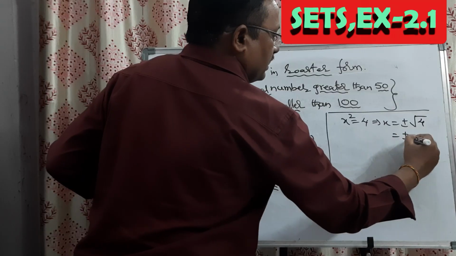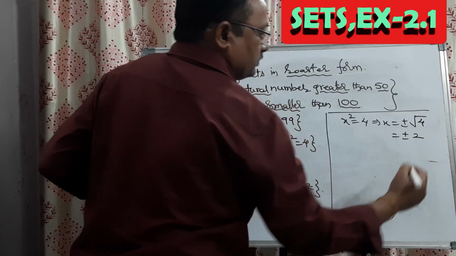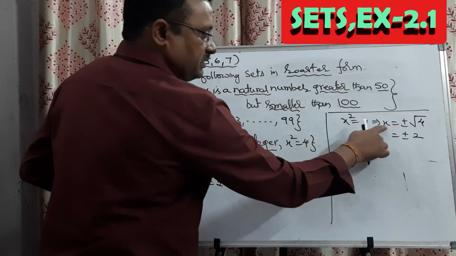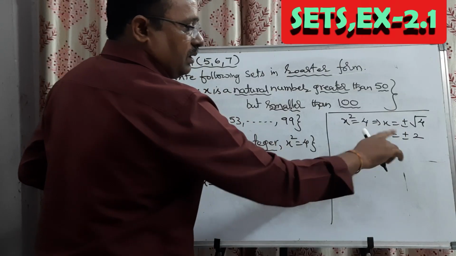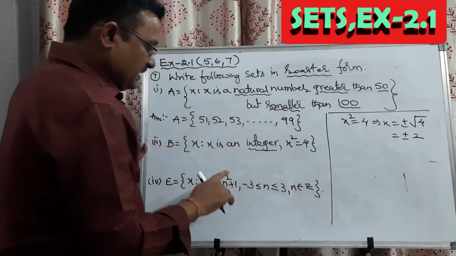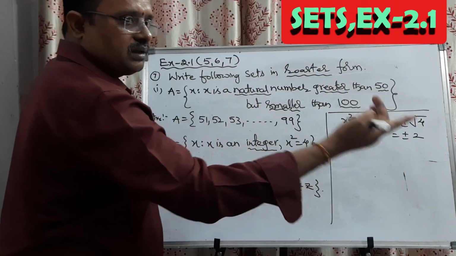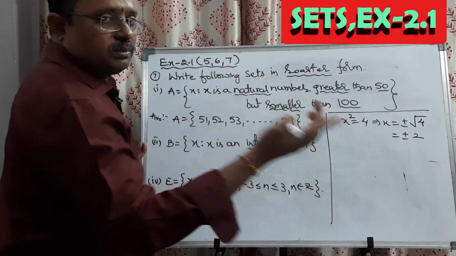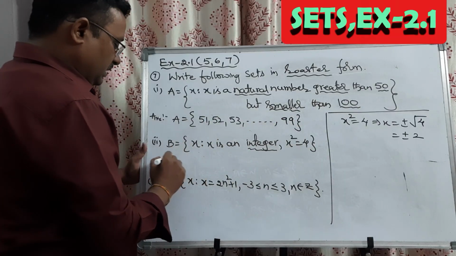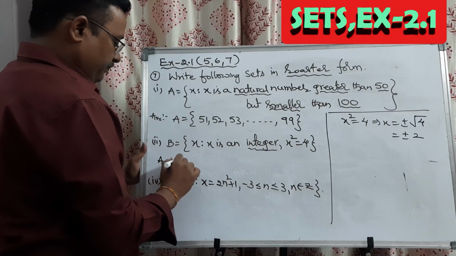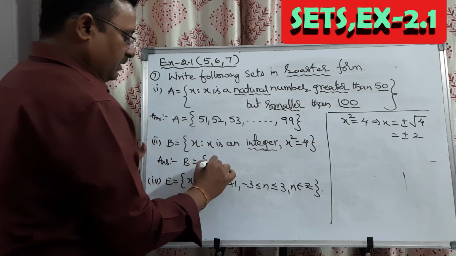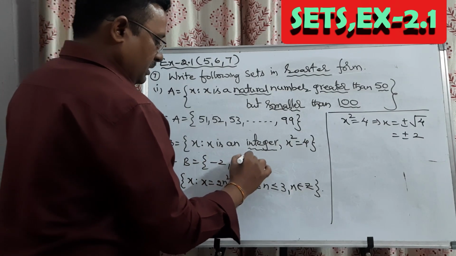That's why plus or minus root 4, value 2. So x has two chances, plus 2 or minus 2. Since they are asking x as an integer, plus 2 will be valid, minus 2 will also be valid. So the answer will be B is equal to the set of minus 2 comma 2.